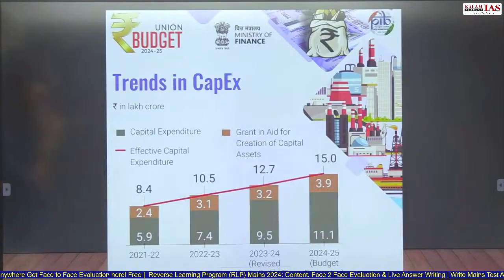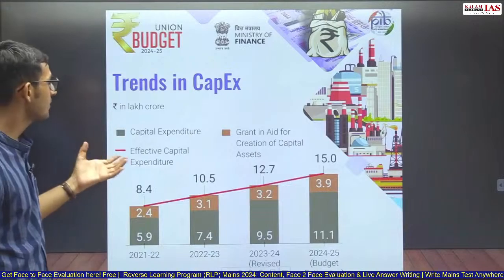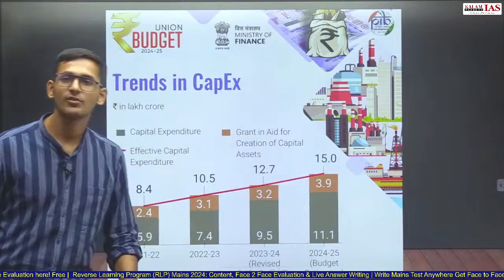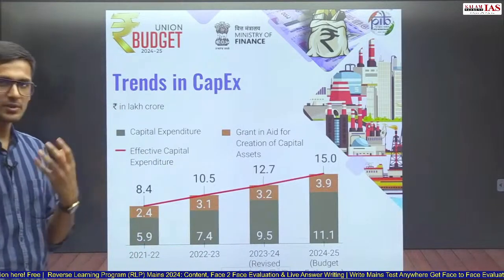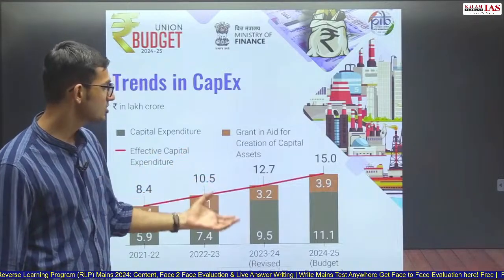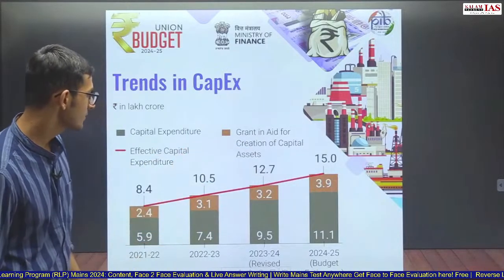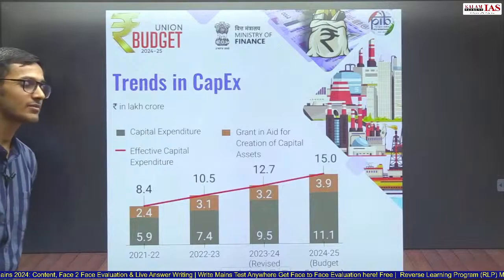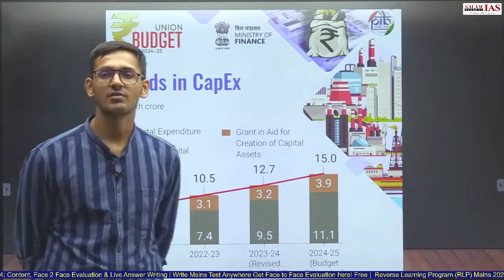Trends in capital expenditure: the effective capital expenditure is basically capital expenditure by Government of India and grants in aid for creation of capital assets provided by government to the states or union territories. So effective capital expenditure has also been increasing consistently from 8.4 lakh to 15 lakh crore this year. So this data can be used whenever there is a question on infrastructure development, etc.